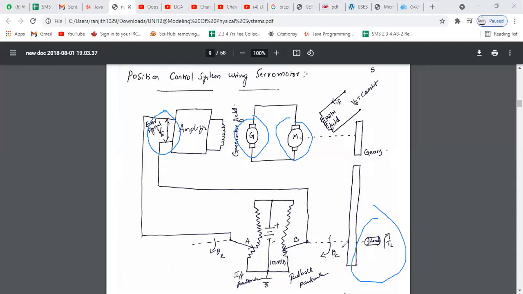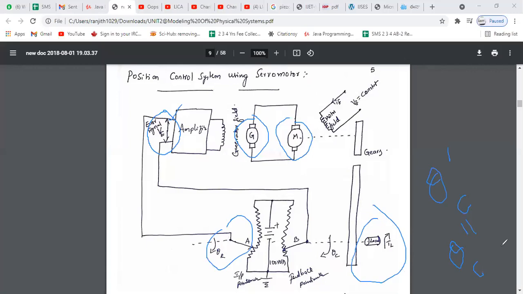Again, the new position, theta C dash, is compared with theta R. If there is still any error in the position, it again generates some error signal, which again drives the generator and the motor, and shifts the load to another position, theta C double dash.